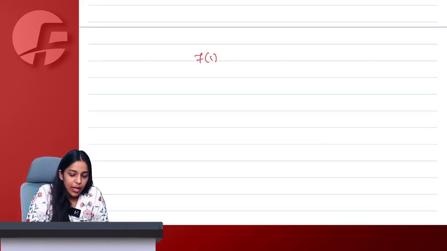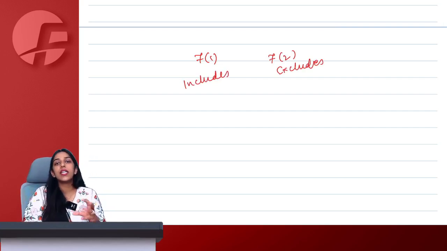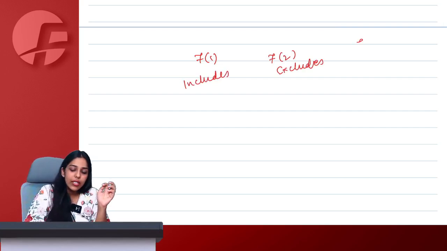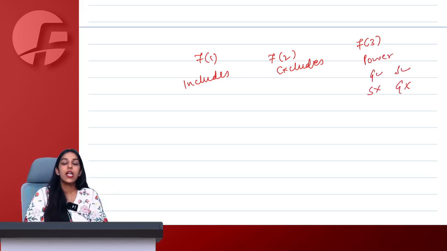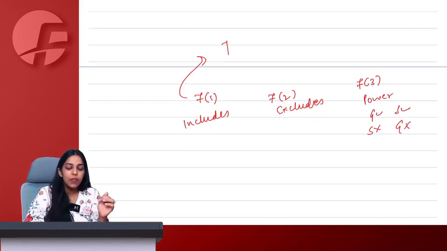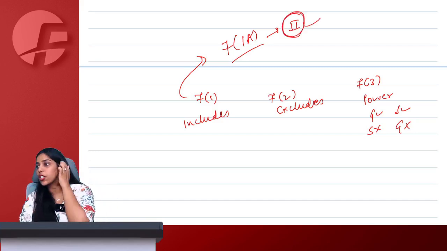7(1) says supply includes. 7(2) says supply excludes. 7(3) simply says government has power to notify something as goods not service or service not goods. Now 7(1) says includes, then 7(1)(a) says okay, includes, but includes what? Goods or service? That we study according to schedule 2.